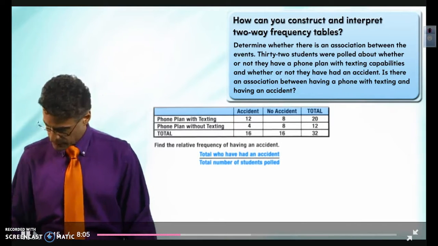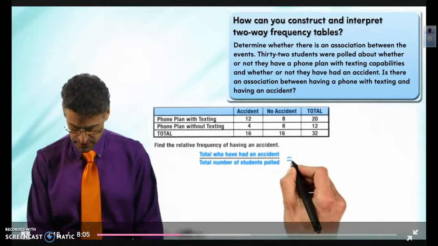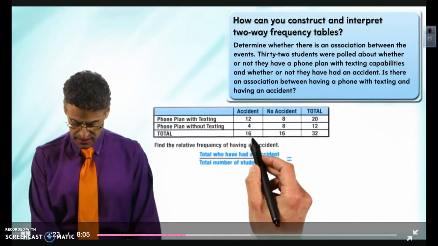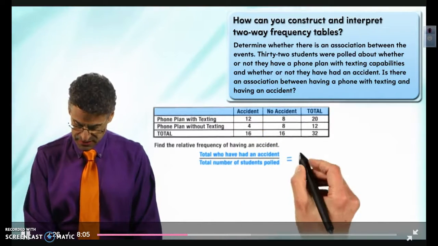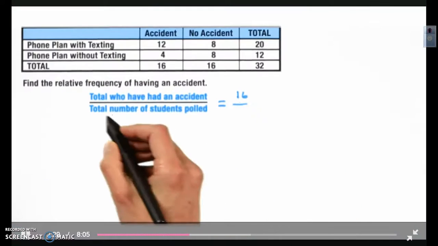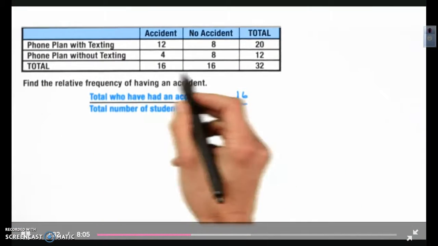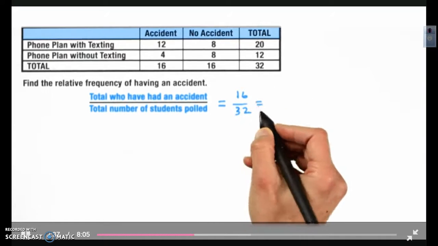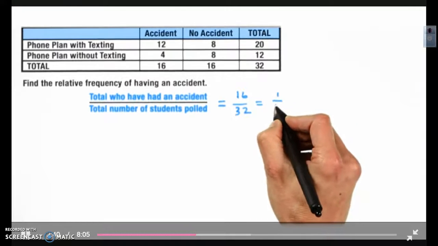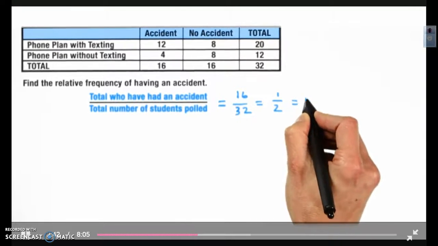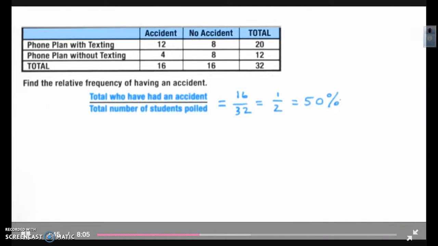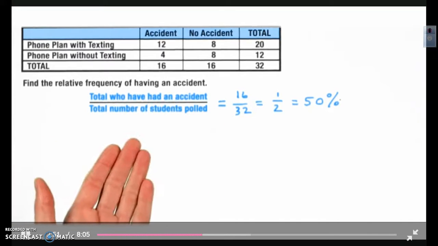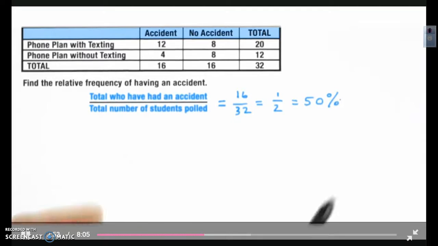So here we go. If we compute this, the total number of students who've had an accident is 16, and we divide that by the total number of students polled, which is the total of the totals, which in fact is 32. And so what is 16 divided by 32? Well, that's, of course, a half. If I write that as a percent, that would be 50%. So what that means is 50% of all of those students that were polled, in fact, have had an accident. So that's what we learned.